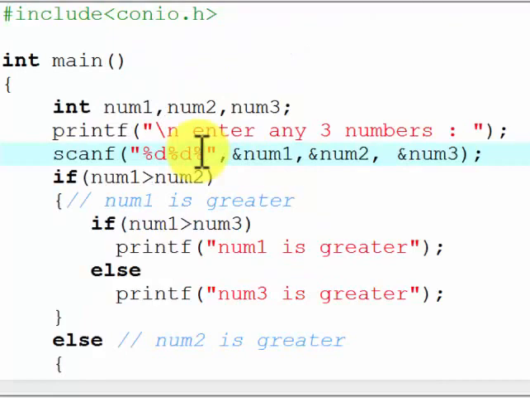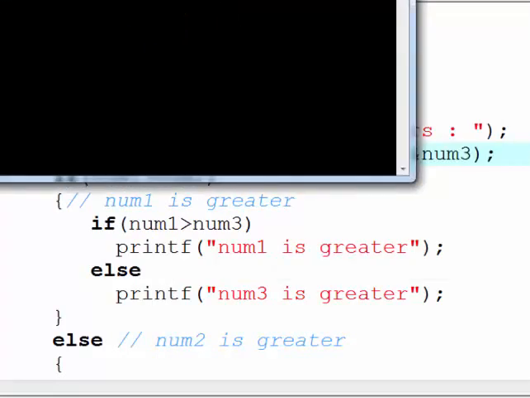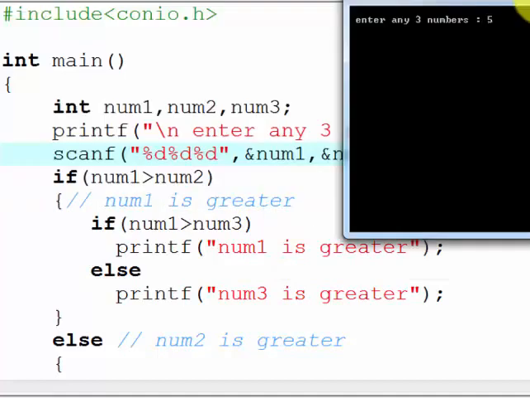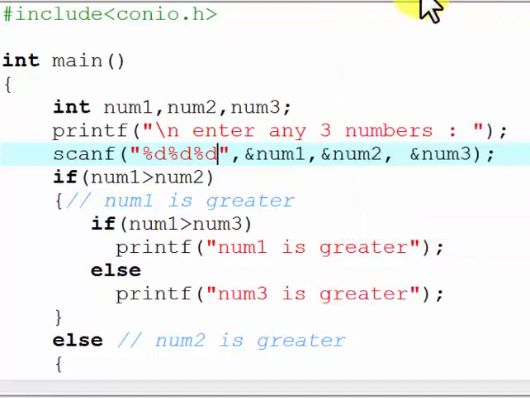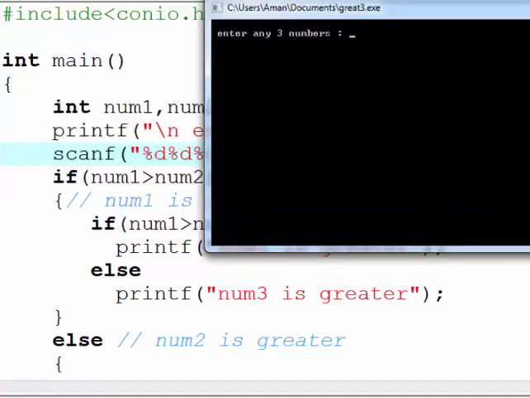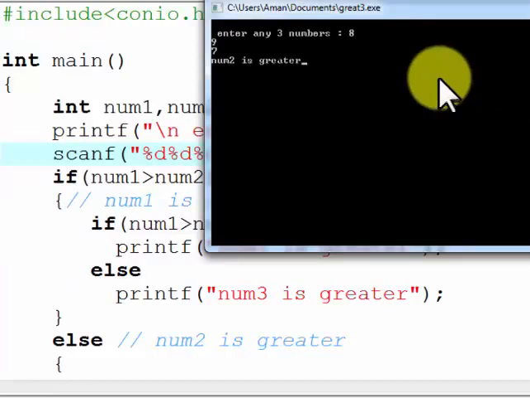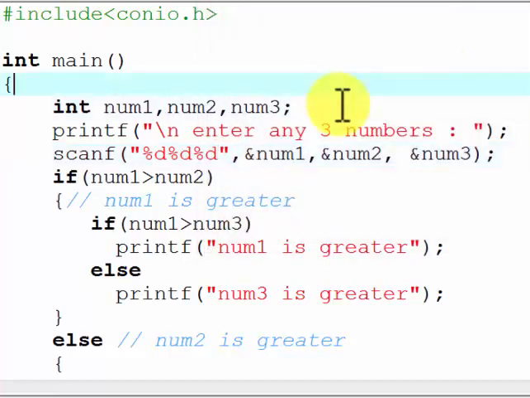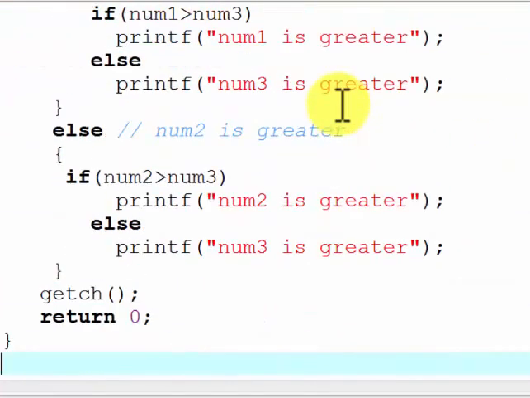Sorry, here one more %d will come. Note here, one more %d will come. Enter three numbers 5, 6, 7. So number 3 is greatest. I will run it again. Now I enter 7, 8, 9 and 7. Number 2 is greater. So we are getting the correct output. Hope you understand this program. Please try this program on your own.